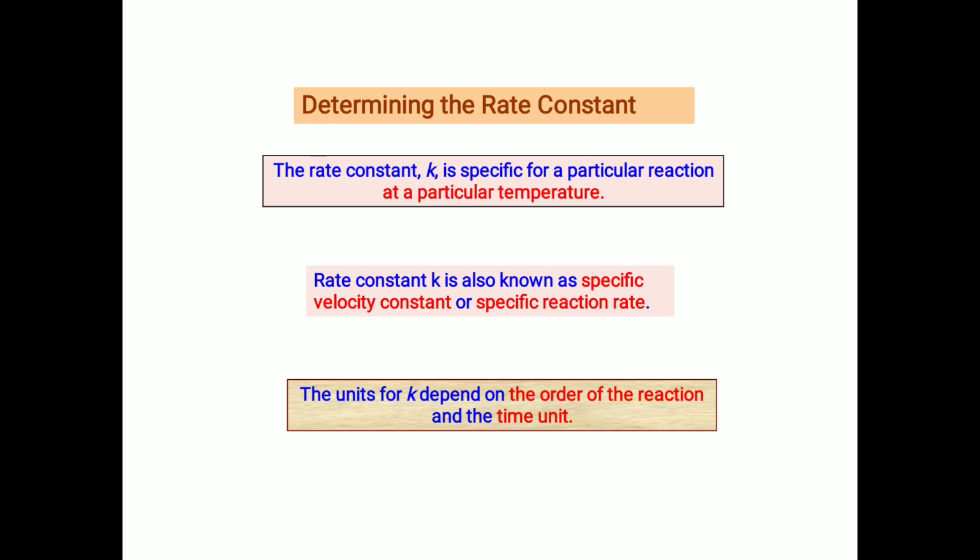The units of K depend on the order of the reaction and the time units. This topic will also be clear in the next lecture: how we can deduce the unit of K for different orders of reaction.